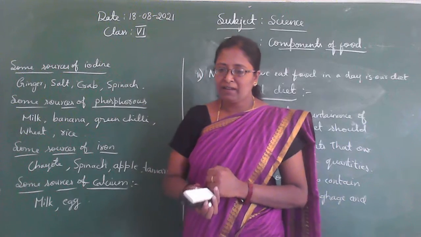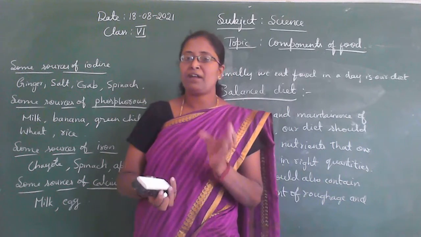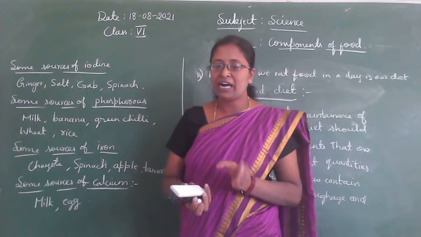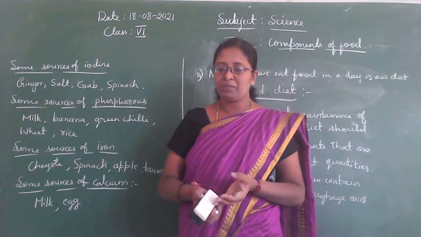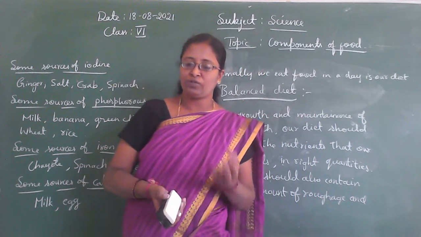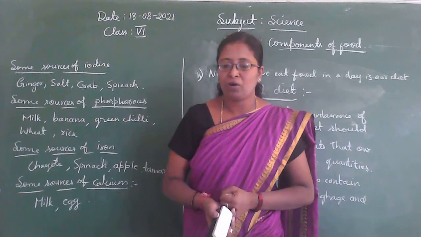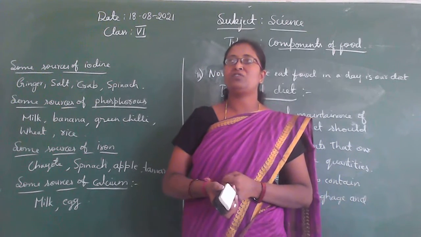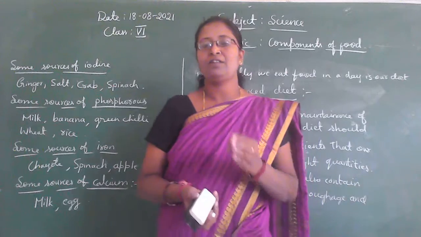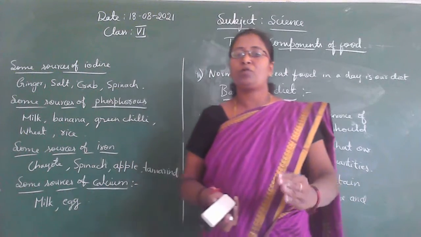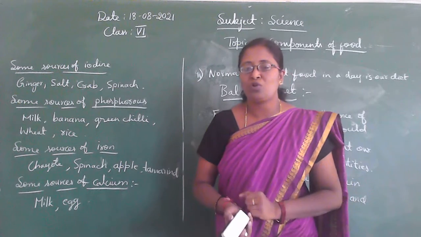And then along with this, banana, spinach, jaggery, and available vegetables and other such foods provide many nutrients to our body. So tell me children, what type of food materials provide many nutrients to our body?